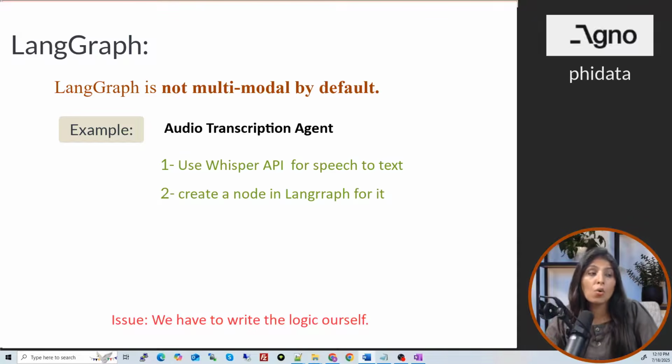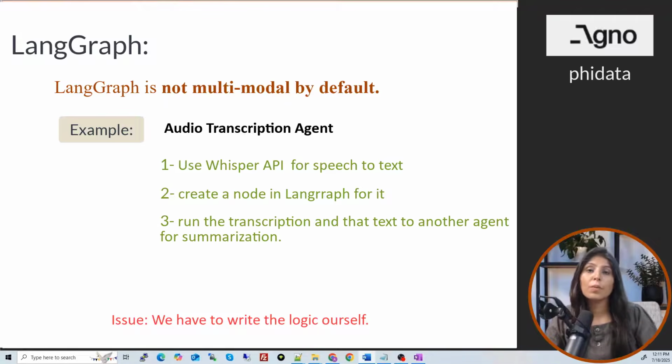We will write the code which will accept the audio file and transcribe it, and then to write the summary we need another node which will perform the summarization. So we have to write all that code ourselves. Here again we have to build the logic ourselves. We are doing everything manually here. So what we understood is that LangGraph can technically be multimodal, but only if we plug in the logic ourselves.